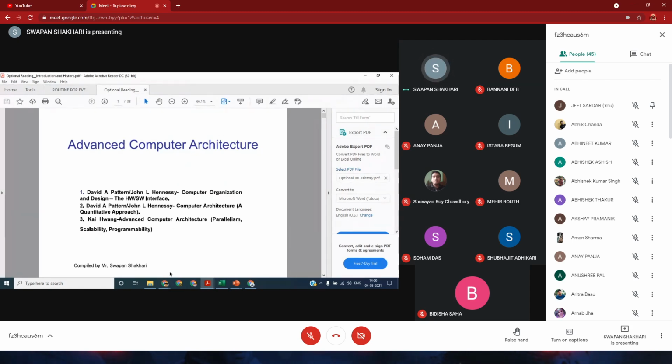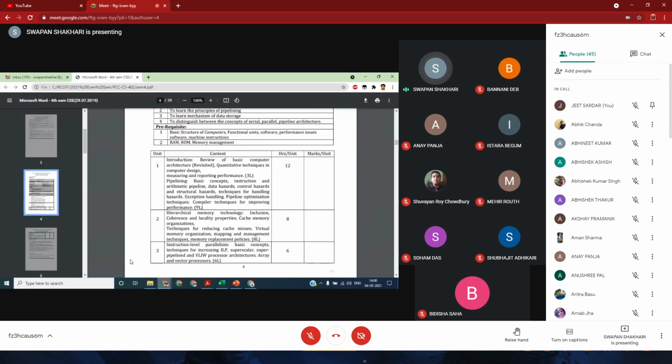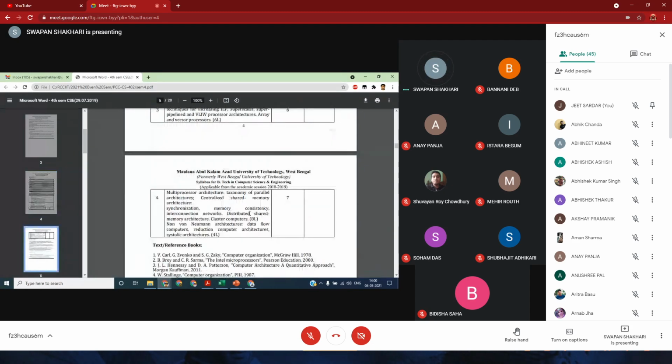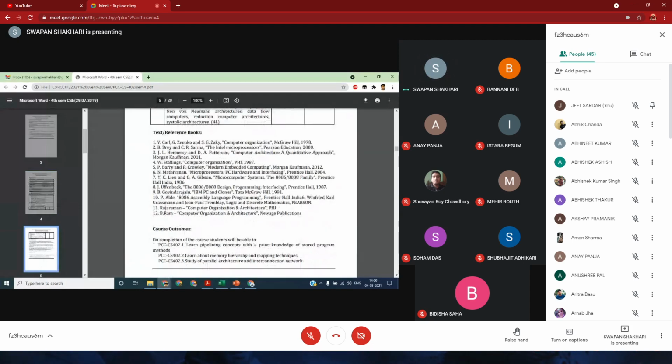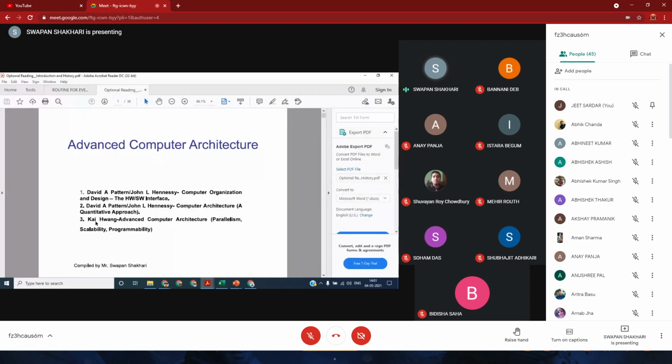Okay, so for books, you can use this Kaihong book or the books recommended by Markout. This book, Rajaraman. Actually, any book is okay. So for simplicity, you can use these books. If you don't have a hard copy, then you can collect the soft copies. Or this book, number 3.